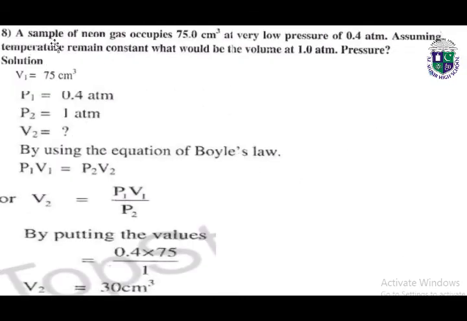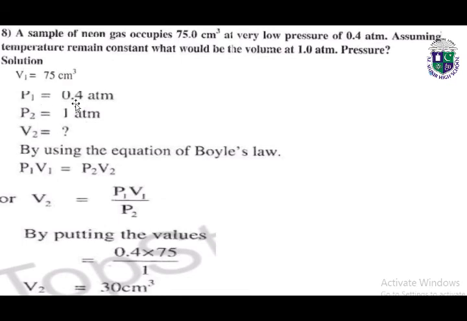Question number 8. A sample of neon gas occupies 75.0 centimeter cube at a very low pressure of 0.4 atm. Assuming temperature remains constant, what would be the volume at 1.0 atm pressure? So here we have the initial volume, which is 75 centimeter cube.